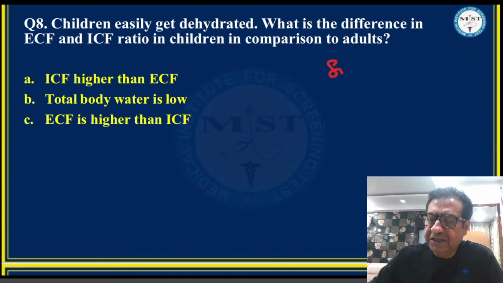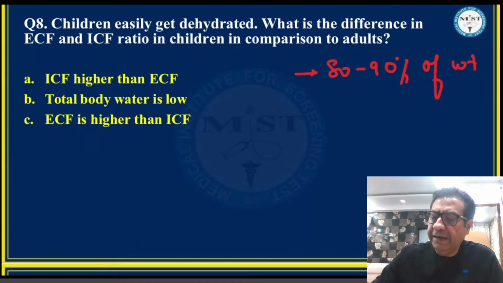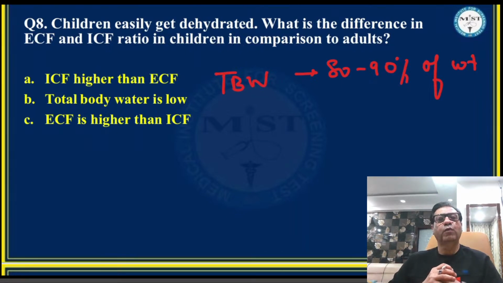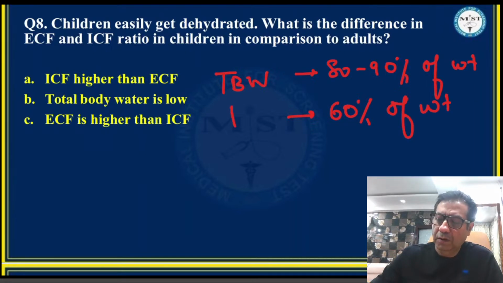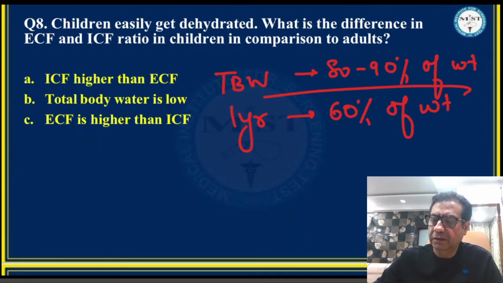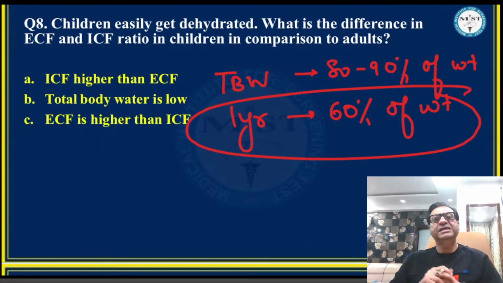By the time the child is born, almost 80 to 90% of the total body weight is body water. Then it goes on decreasing with age, and by the time the child reaches around 1 year of age, 60% of the body weight is water.